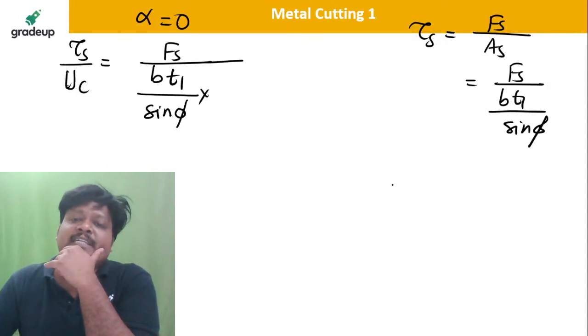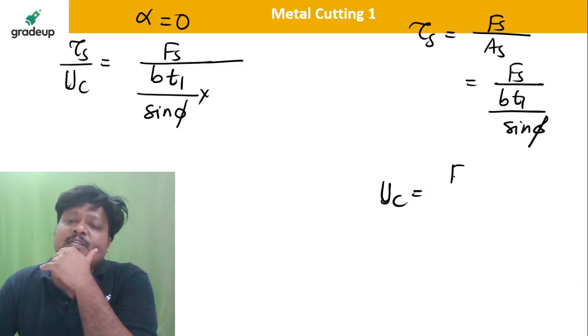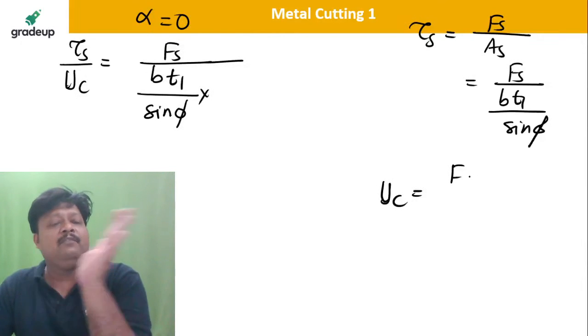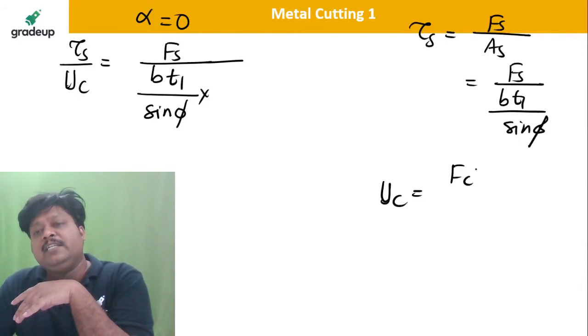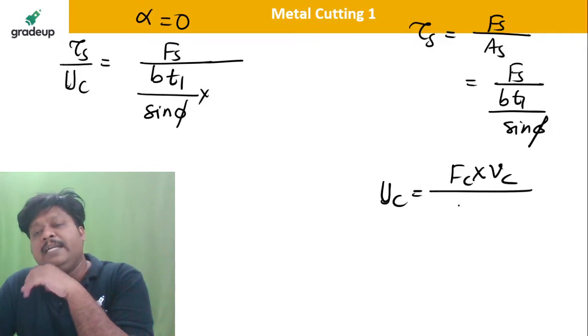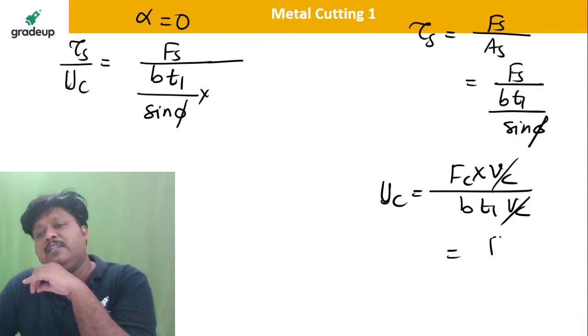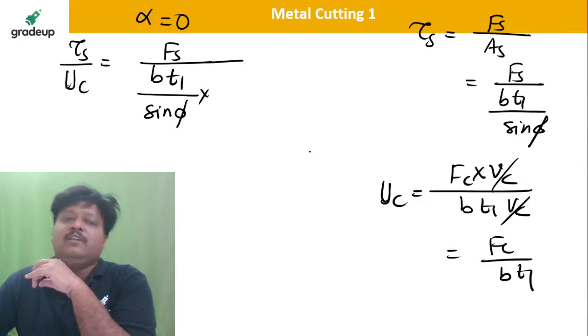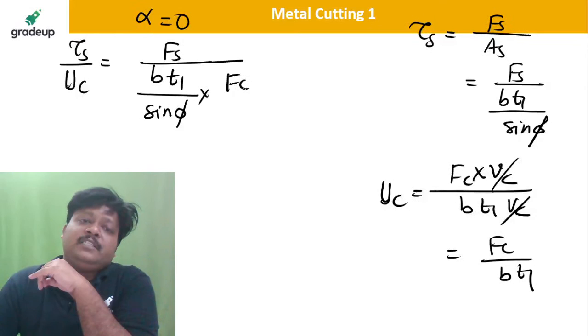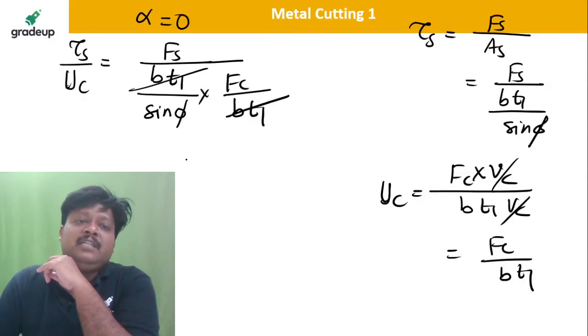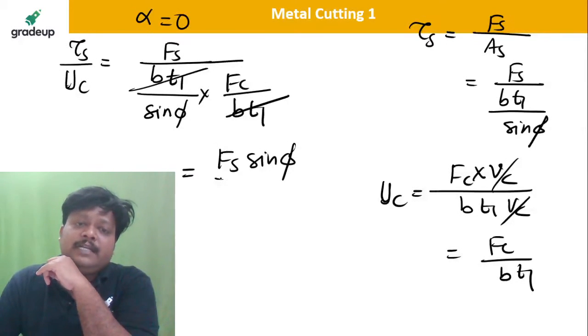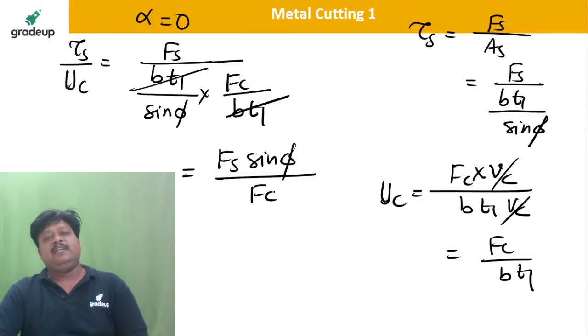How do we write UC, the specific cutting energy? You know very well, it is nothing but the work done divided by the material removal rate: Fc into Vc divided by Bt1 into Vc. So the Vc cancels out. I will write UC as Fc divided by Bt1. So Bt1 gets cancelled out, and I will be left with Fs sin phi divided by Fc. Okay, Fs sin phi divided by Fc.